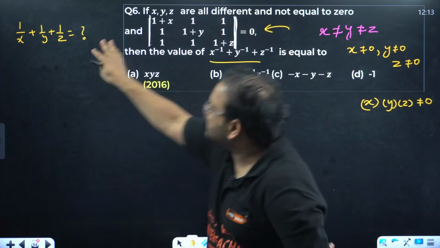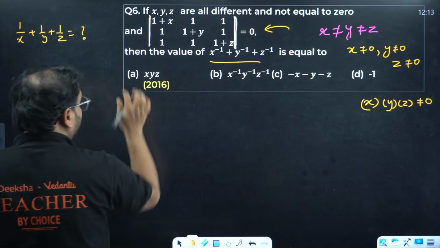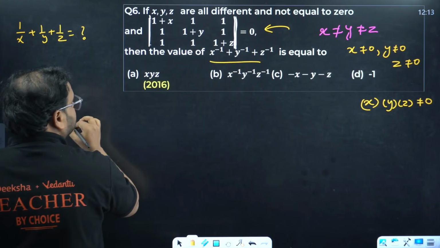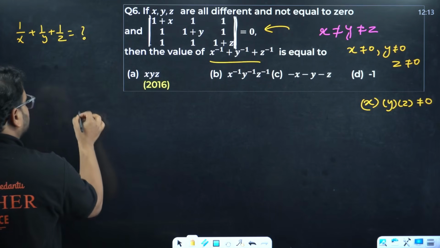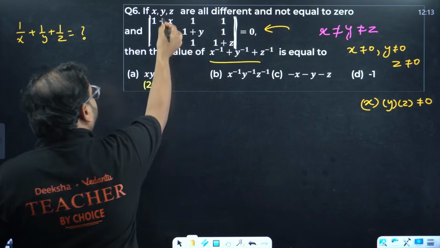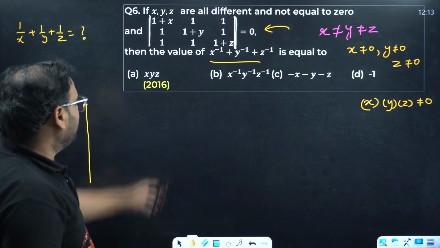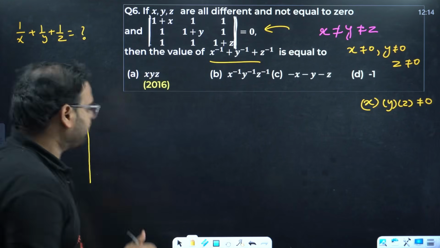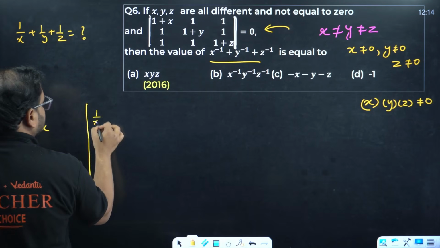So we'll try to think in this way only. We'll write this determinant over here. Let me start from here itself. We'll take x common from the first column. Right here, x will become 1 by x plus 1.